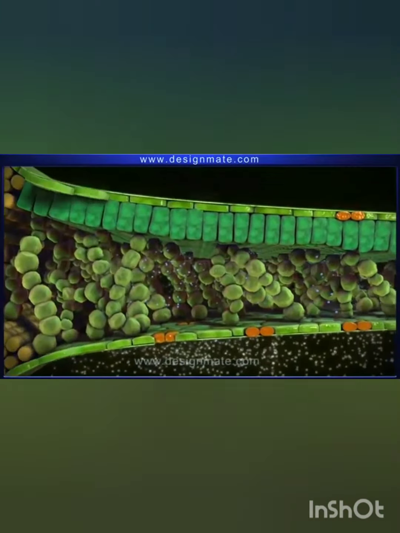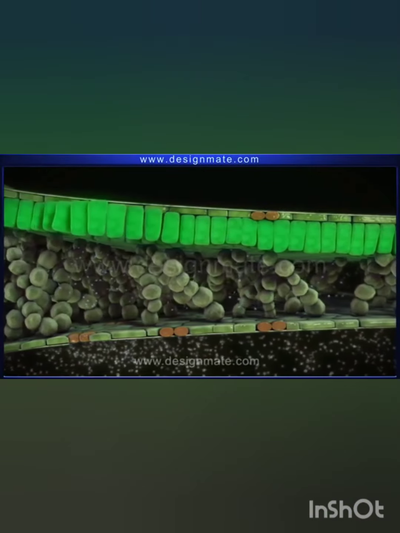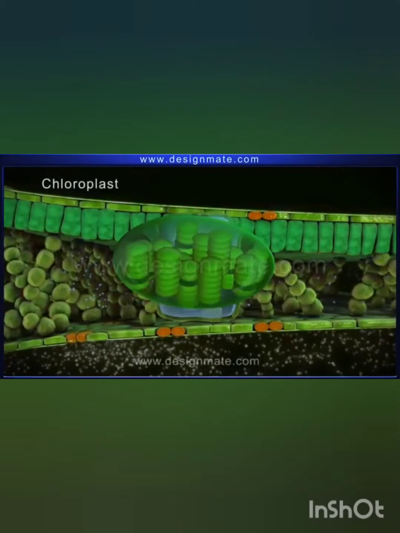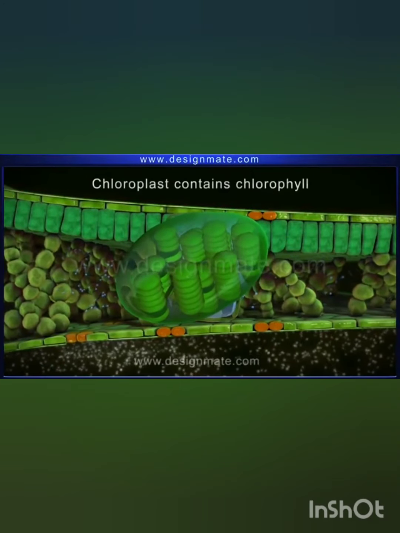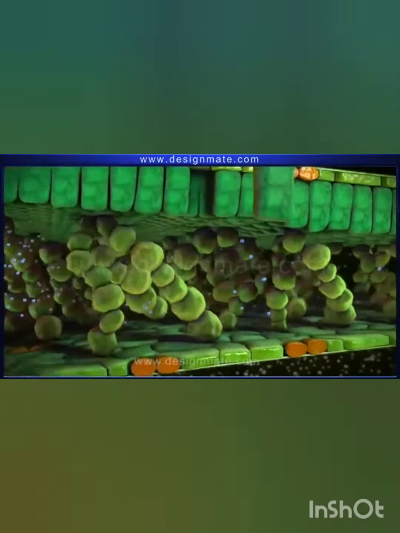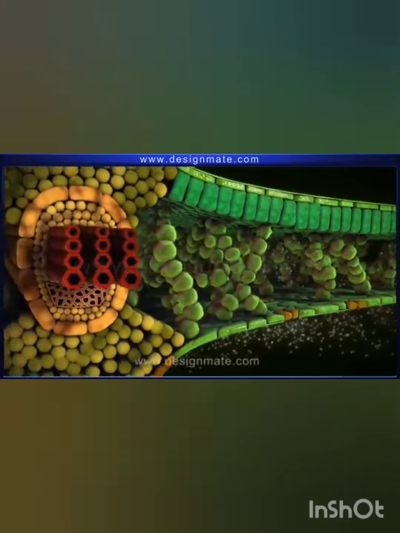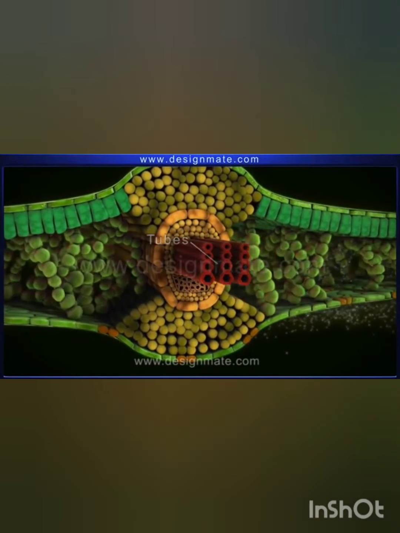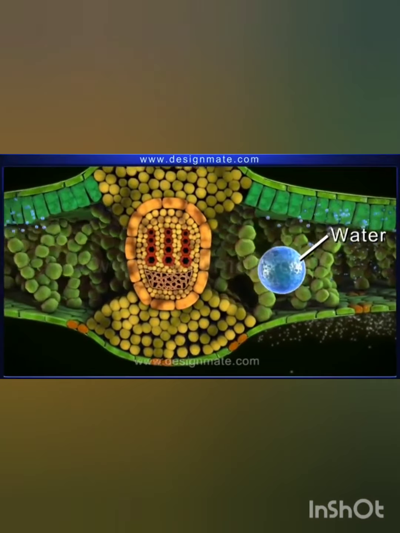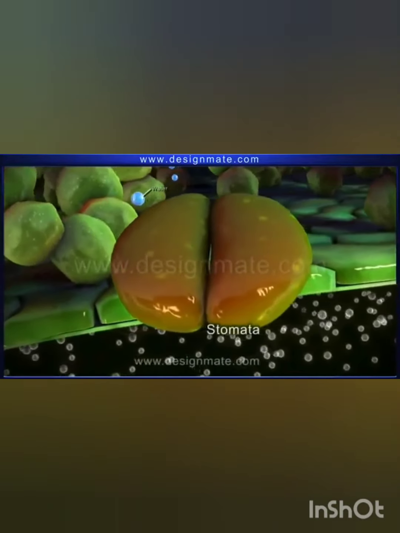If we take the cross section of leaf, we can see in the upper layer, that is chloroplast. Children, here you can see chloroplast. Chloroplast is responsible for green color and it contains chlorophyll. We all know that chlorophyll is a pigment. And here we can see air spaces and loosely arranged cells. And in the leaves we can see tubes. Those tubes help the leaf to transport water. And here we can see stomata.